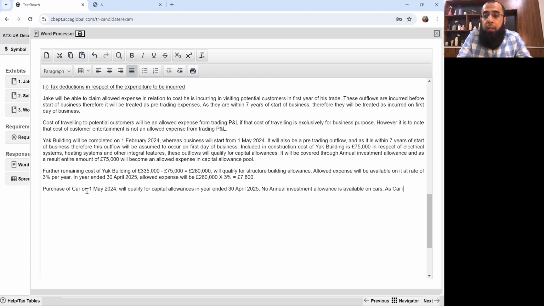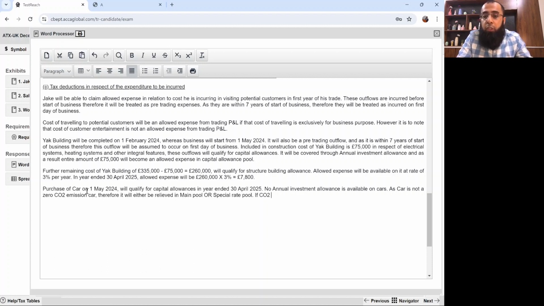Okay. As the car is not a zero CO2 emission car, therefore, it will either be relieved in main pool or special rate pool. I hope you all remember this.